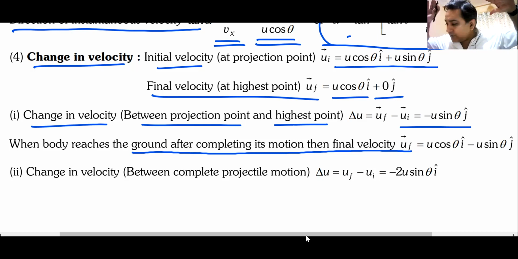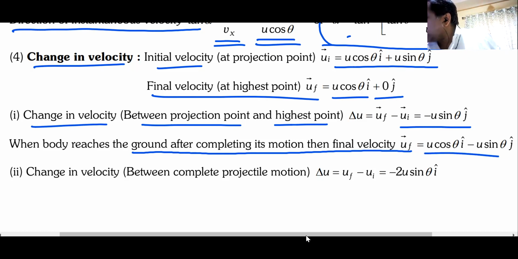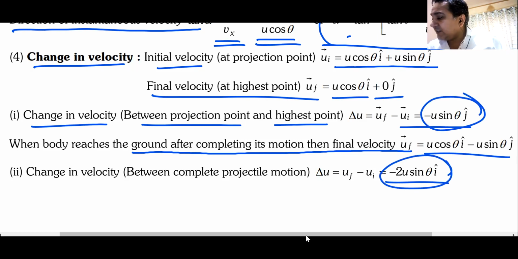If the projectile is thrown from the ground and falls on the ground, the only component that changes is uy. Uy becomes negative of uy. That is u cos theta i minus u sin theta j. The change in velocity, final velocity minus initial velocity, will be minus 2u sin theta j. Compare this with the earlier case and you will find that the velocity has changed twice in magnitude. Did we understand this? Short points I am telling you.